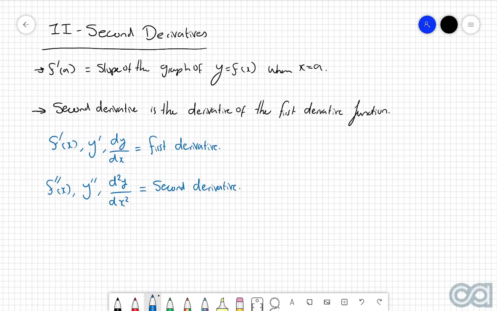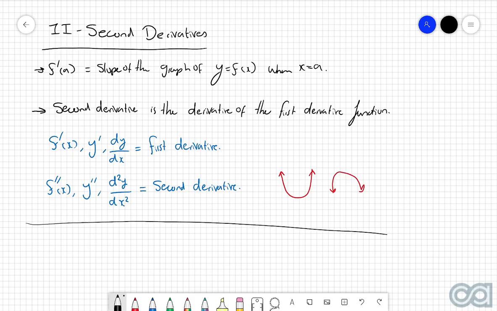Now you may be asking yourself, well, what's the point of finding the second derivative? Well, much like the first derivative tells us about the slope of graphs, the second derivative now tells us something about the convexity or the shape of the graphs. In other words, whether it goes convex up or convex down. However, we'll be looking at this application a bit more in chapter 3. For now, let's have a look at a few different examples about how we can find the second derivative function.